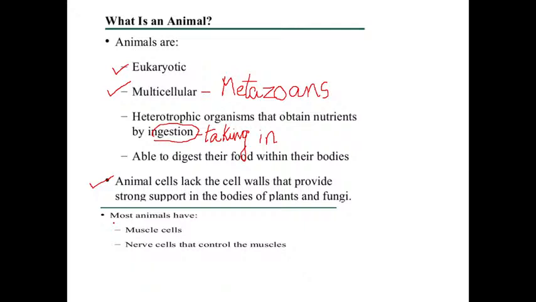In addition to that, there are different types of cells, such as muscle cells. They have different types of cells.